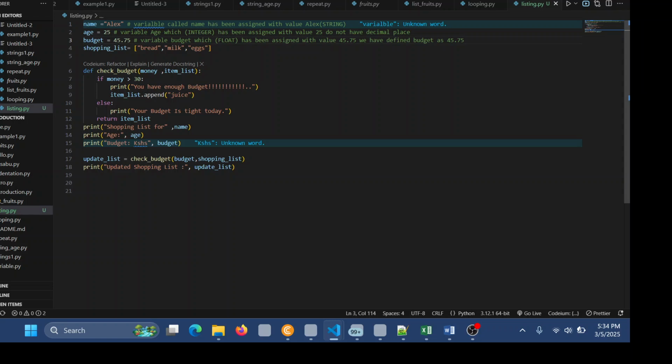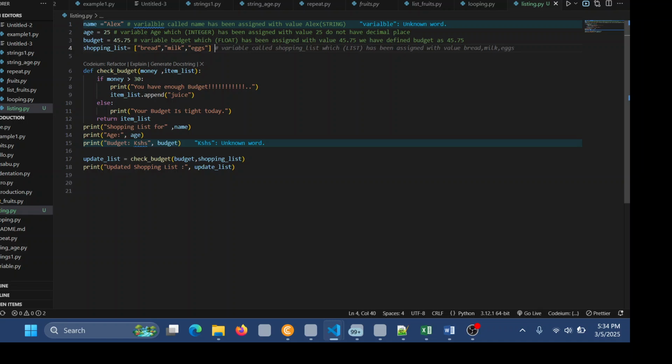The next one is a list, which we have talked about several times. Today I said I will cover everything that we have been doing for the last 1 week. So the next one is the shopping list, which is a list. Inside the list, we have parameters or arguments, which are milk, bread, and eggs.